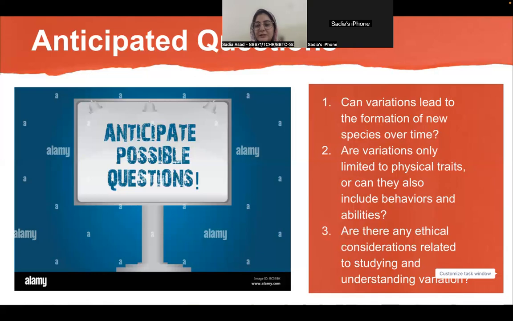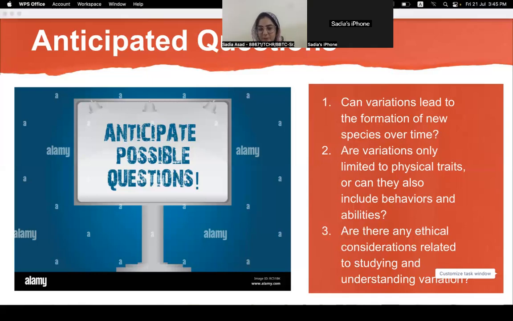And the last question is: are there any ethical considerations related to studying and understanding variations? Yes, we should keep in mind that if a research group is working on variation of an organism or a species, or collecting data from a group of human beings, it involves confidentiality. Ethics teaches us that we should keep all that data confidential, work in a very professional way, and keep ethics in mind.